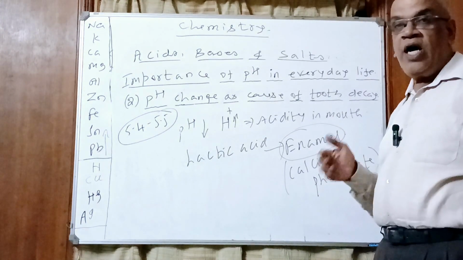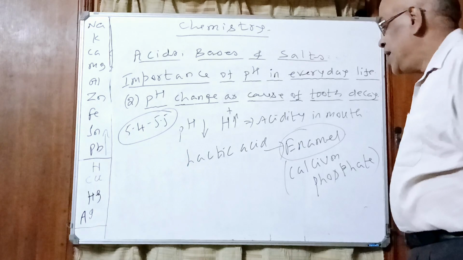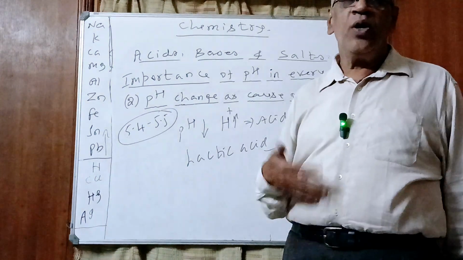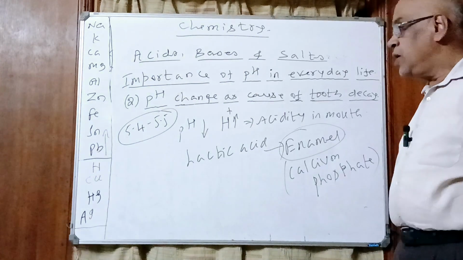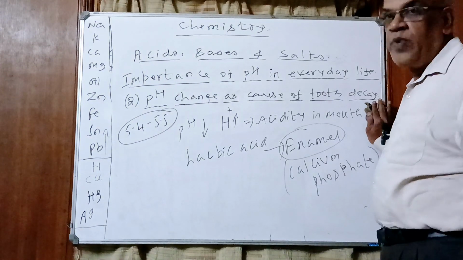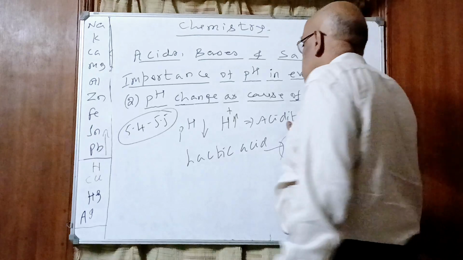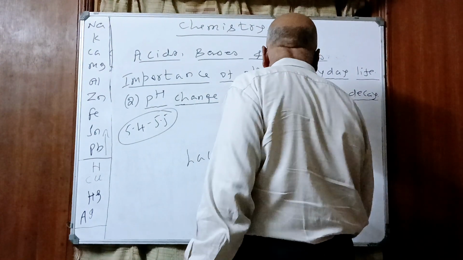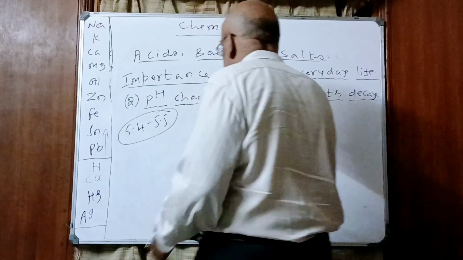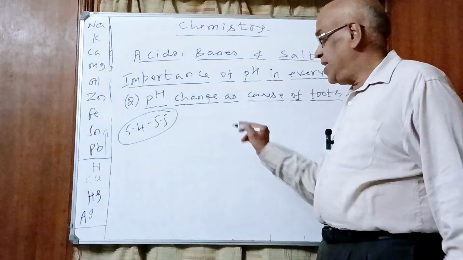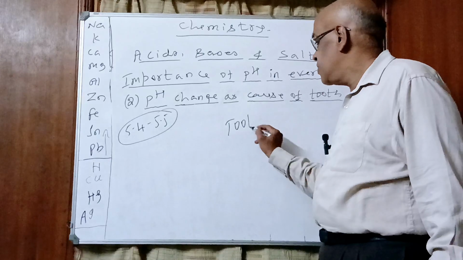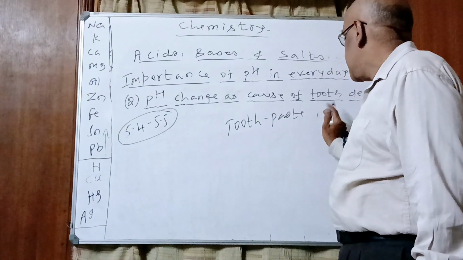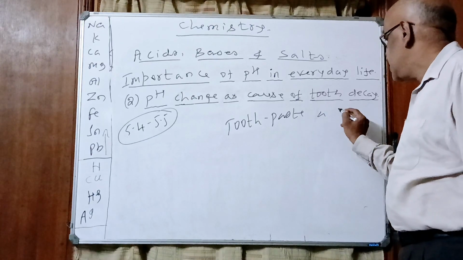What should we do? After eating food, we should clean our mouth with plenty of water, or rinse the mouth with water. Understood? Or normally what do we use? We use toothpaste. Every day when we get up, we brush our teeth with toothpaste. What is toothpaste, children? Basically, it is a base. A toothpaste is a base.